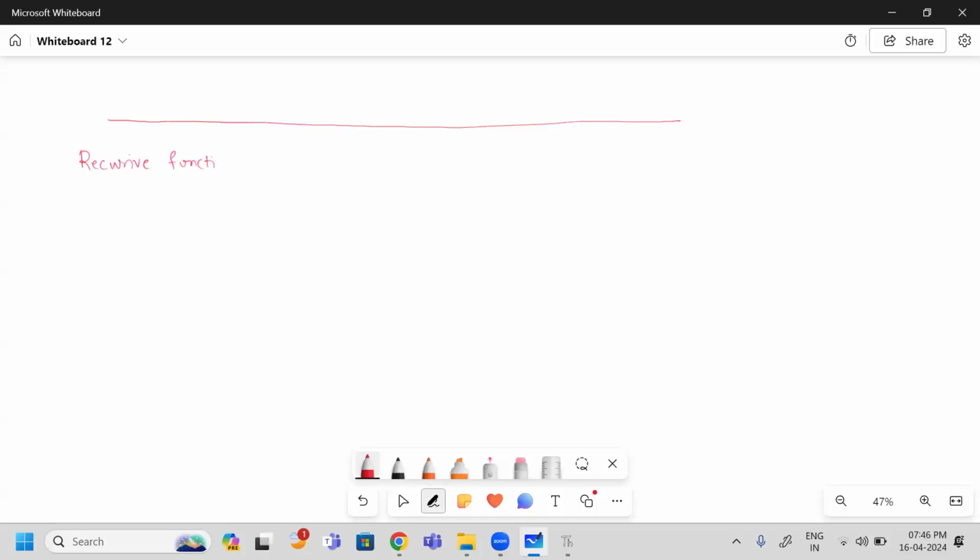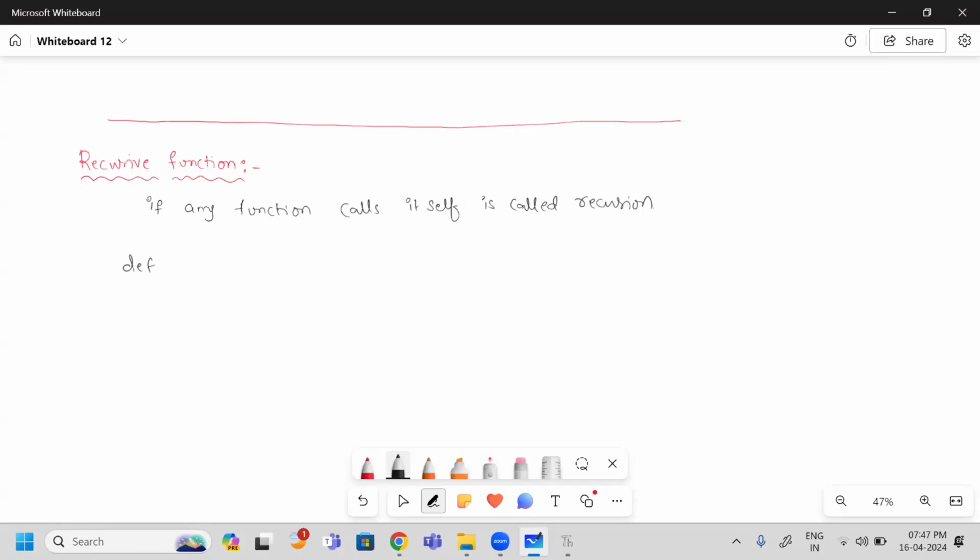Recursive function. What is meant by recursive function? A recursive function is nothing but if any function calls itself, it is called recursion. Okay. So if any function calling itself is called a recursion. So I will tell you one simple example.